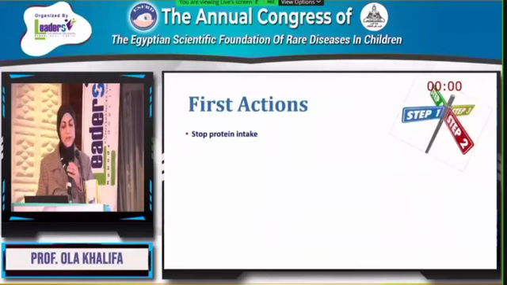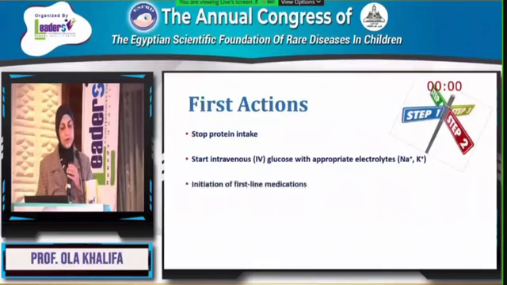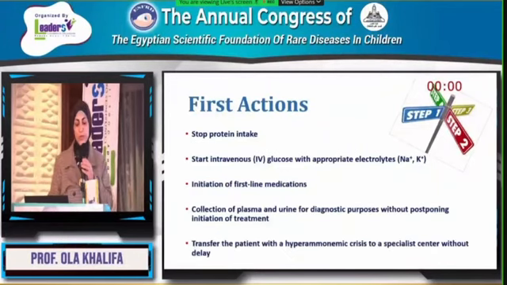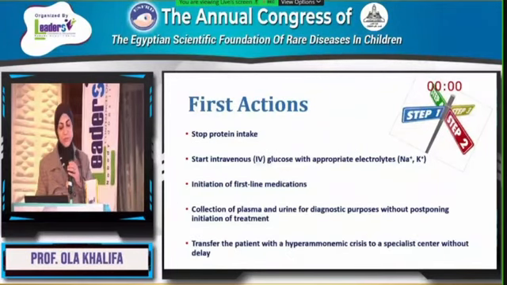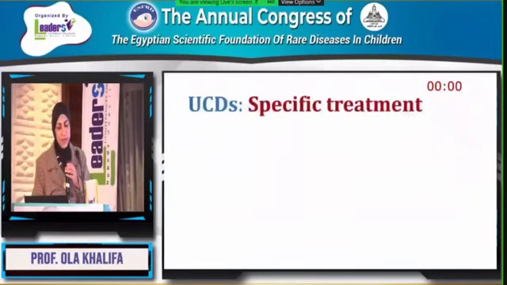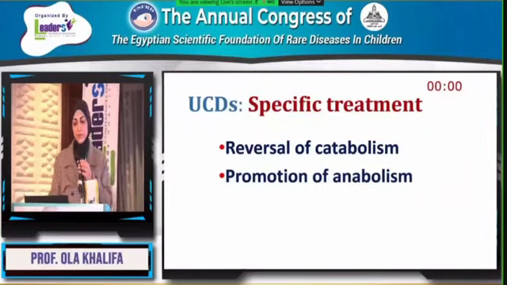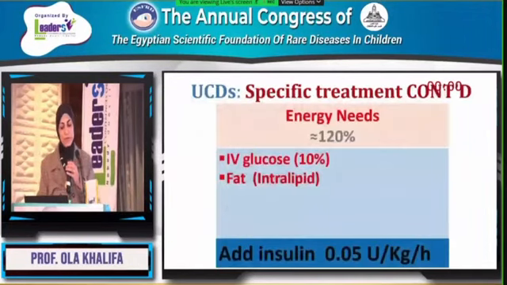First action: stop protein intake to stop more nitrogen load, start intravenous glucose with appropriate electrolytes, and initiate first-line medication. Collect plasma and urine for diagnostic purposes without postponing initial treatment, and transfer a patient with a hyperammonemic crisis to a center without delay.